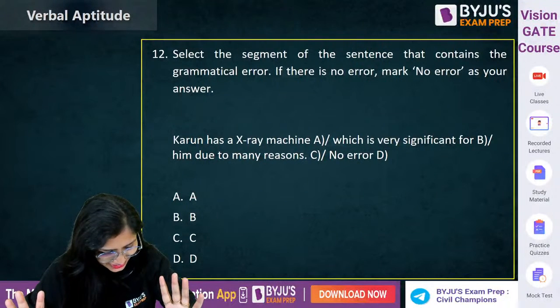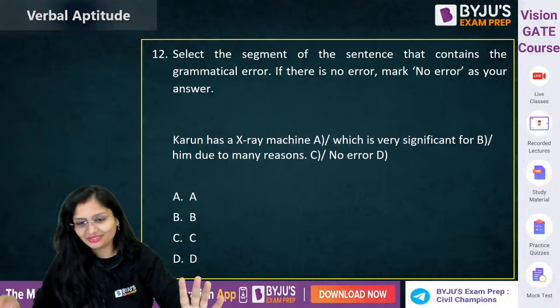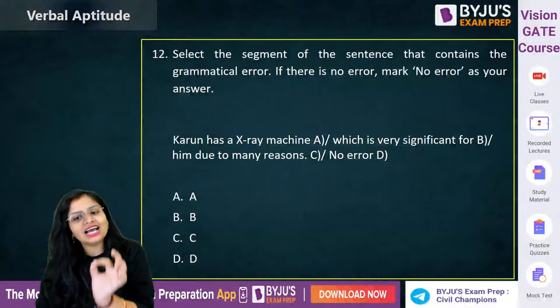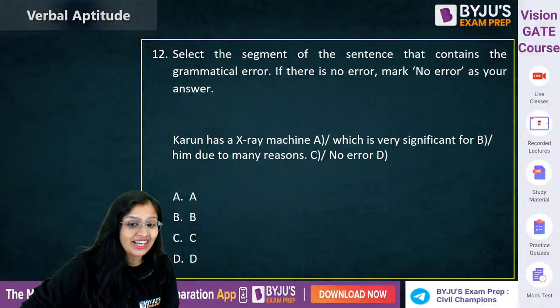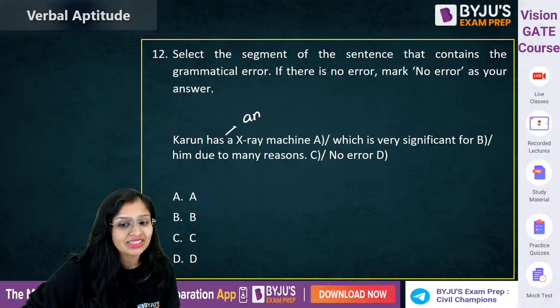Only Vishu said it correctly, and Gaurav and Rutvik. Simple article error. X-ray. X-ray. Karun has an X-ray machine.